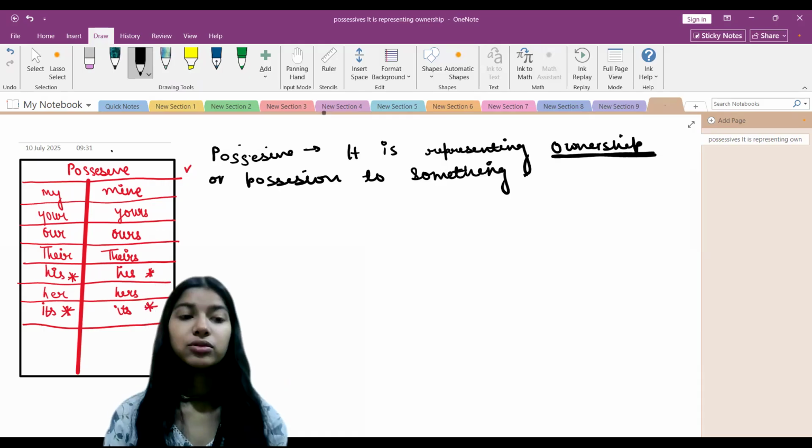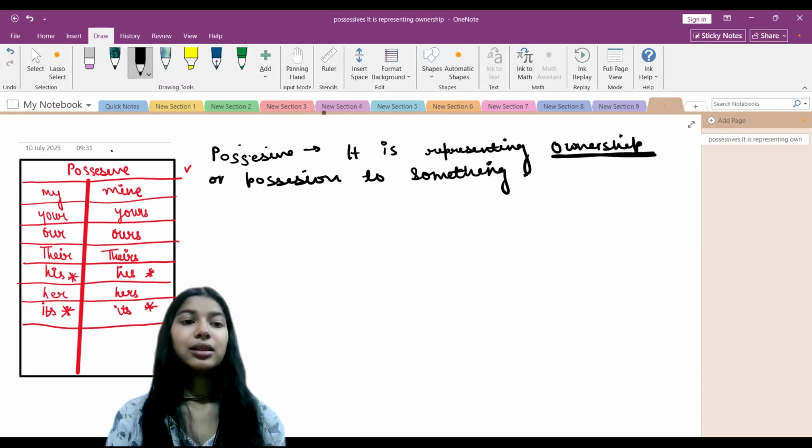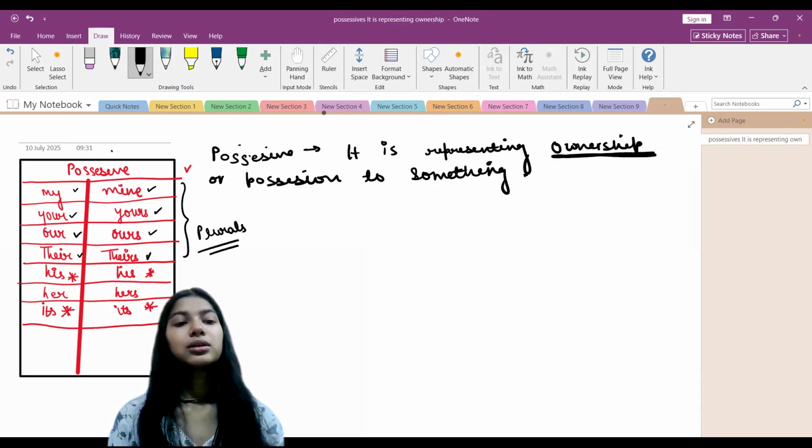I have written some of the possessive pronouns which can be used in place of nouns in sentences: my, mine, yours, our, ours, their, theirs. These are the plurals. Okay, his.